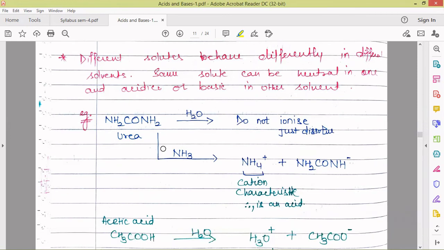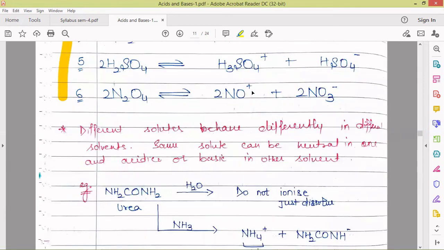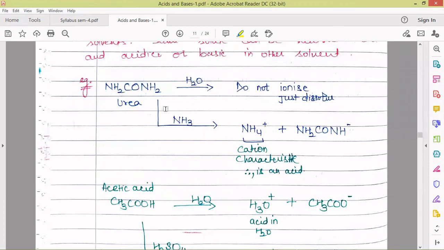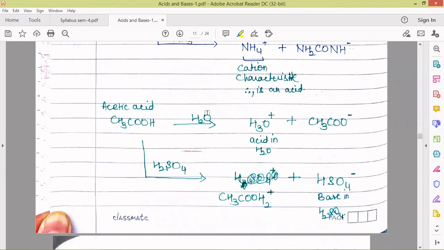So when we use ammonia as solvent and put urea in it, urea will ionize to give ammonium ion and NH2CONH negative ion. So this ammonium ion, as we have seen in the self-ionization of liquid ammonia, is the cation characteristic of ammonia. This means urea is behaving as acid in liquid ammonia, and it is a neutral molecule in water. Next we are taking the example of acetic acid. When we put acetic acid in water as solvent, we get H3O+ and CH3COO negative. H3O+ is the cation characteristic of water. That means acetic acid is behaving as acid in water.